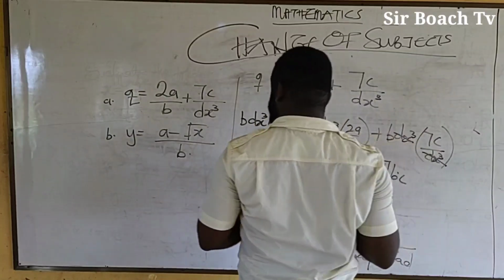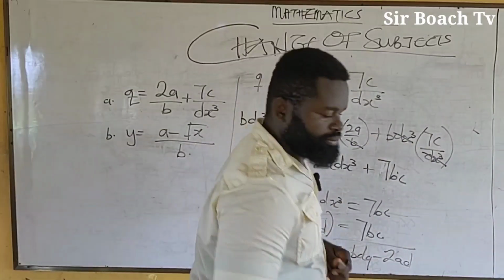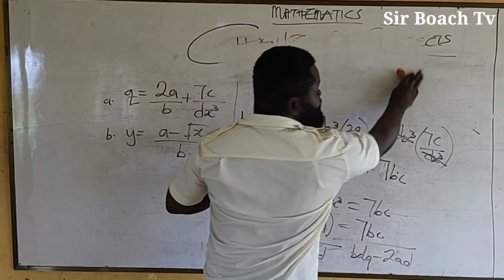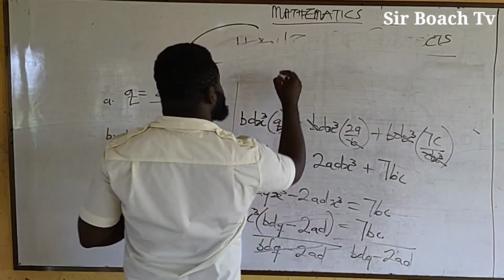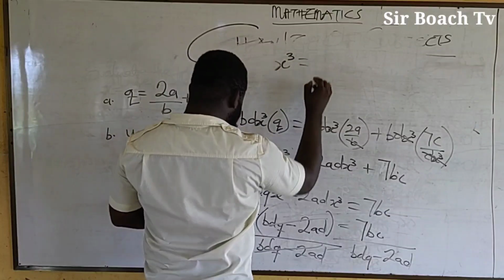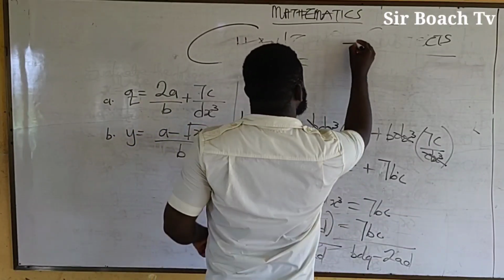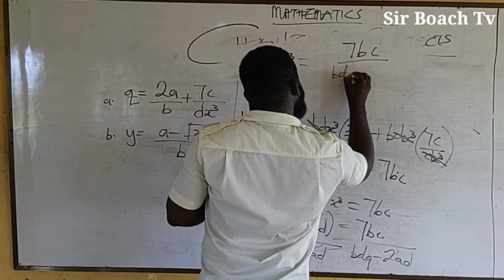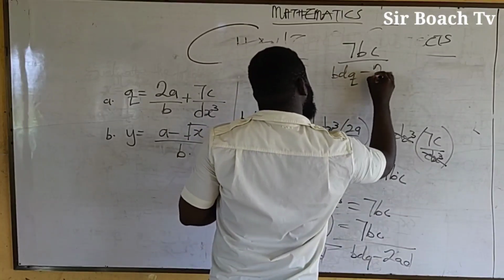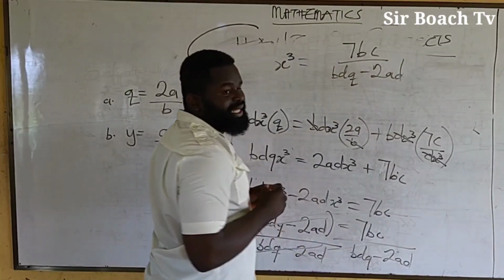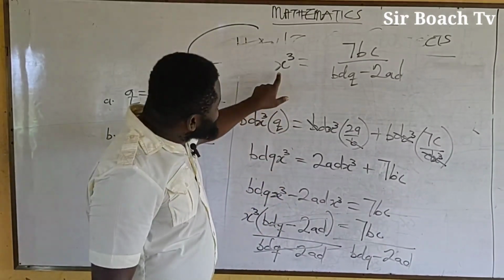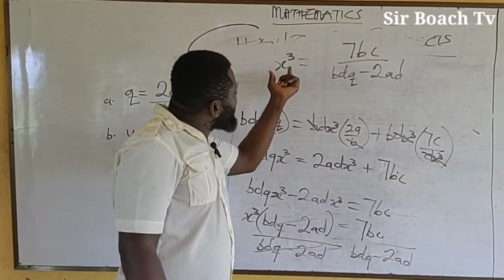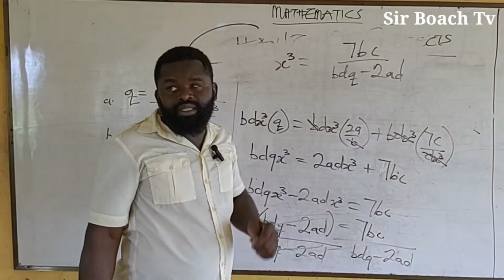Then we are going to get, let me continue from here, S cube being equal to 7BC all over BDQ minus 2AD. Now here is the trick. We are looking for X and not S cube. So how do I get this cube to go away?